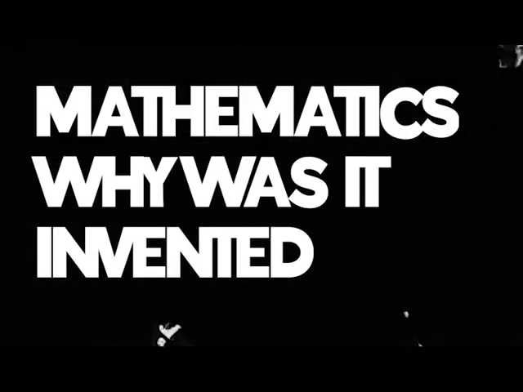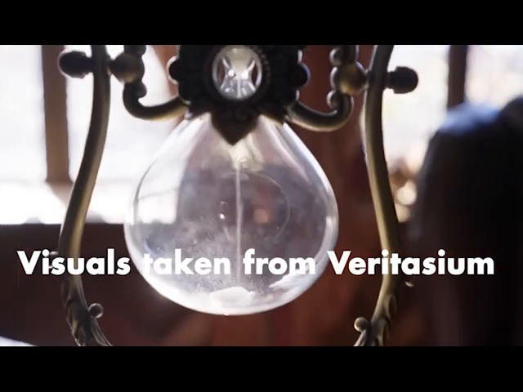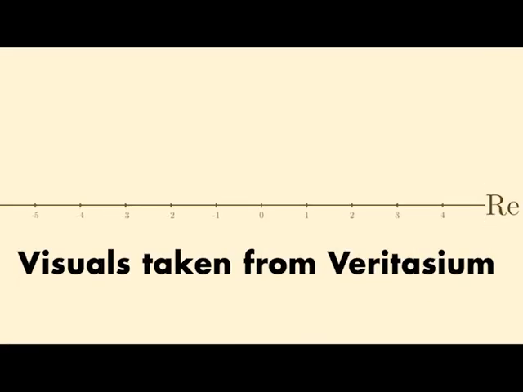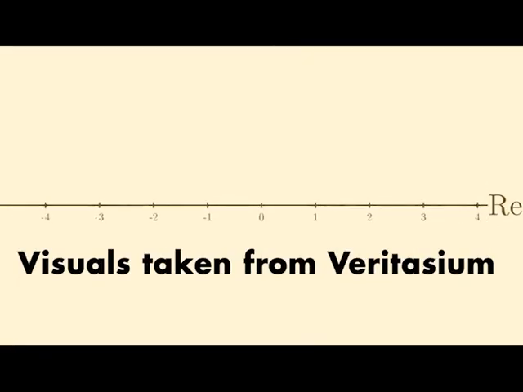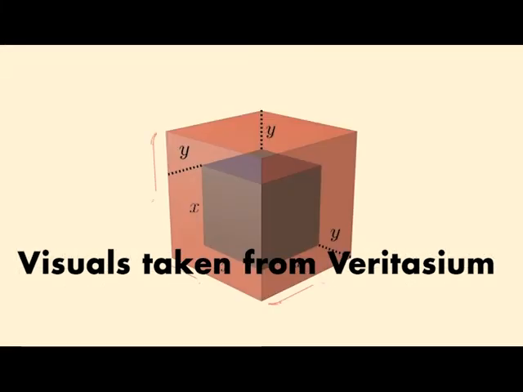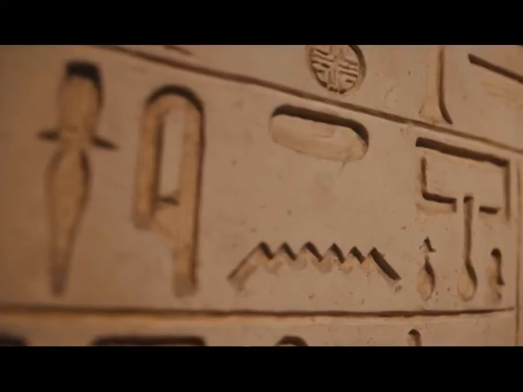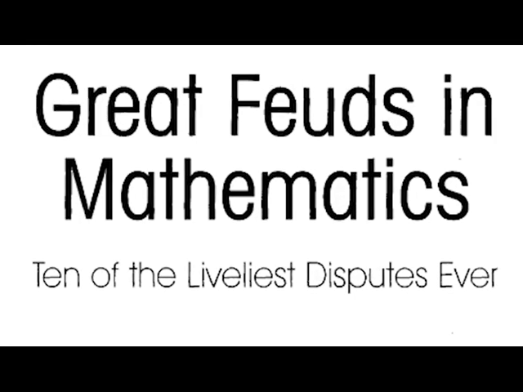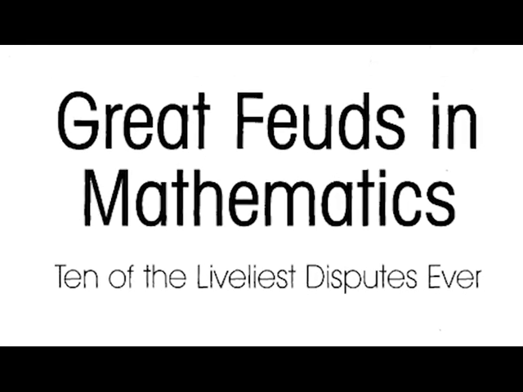Mathematics. Why was it invented? Well, to describe things around us numerically. We have two number systems. One is the real number system and the other is the imaginary number system, which both form the complex plane. Today, we will be talking about the imaginary number systems, its history and how it has dazzled great minds for thousands of years, and how it started the greatest debate among mathematicians.